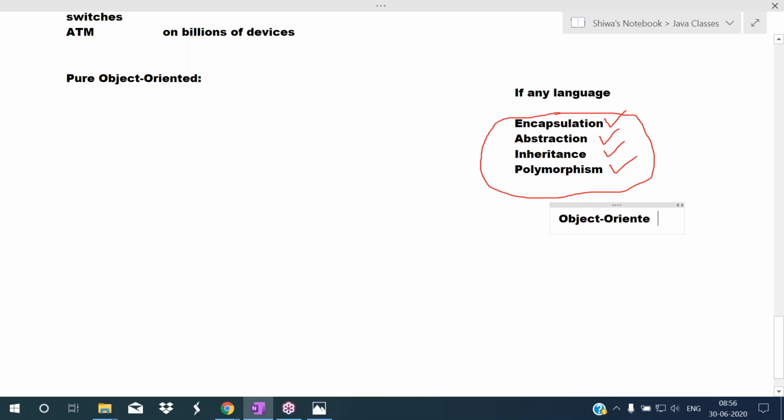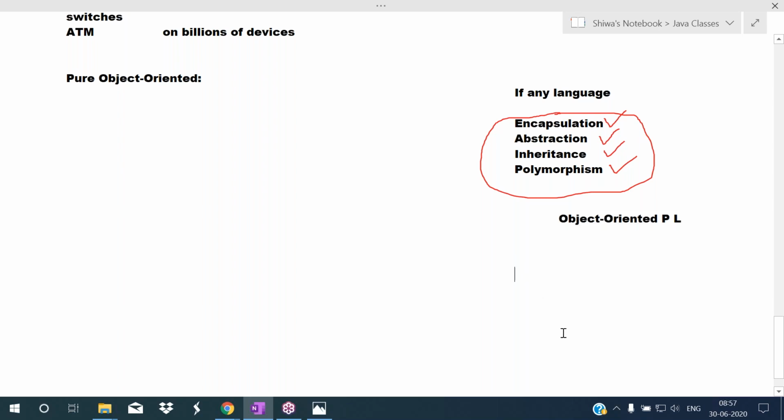These are called OOPS concepts, object-oriented programming system concepts.